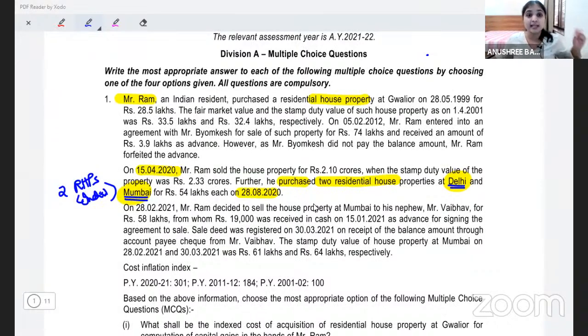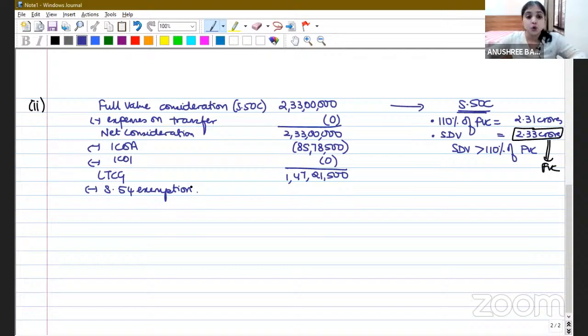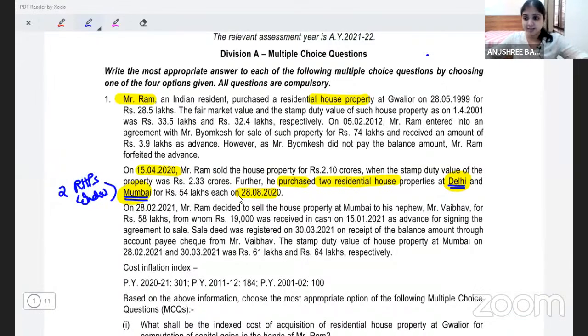You can avail the exemption of 2 residential house properties in India. Precondition, LTCG should not be more than 2 crores. All those conditions get fulfilled. So we will enjoy the exemption for both the houses in this question. We'll assume never in his life he has enjoyed this 2 houses exemption.